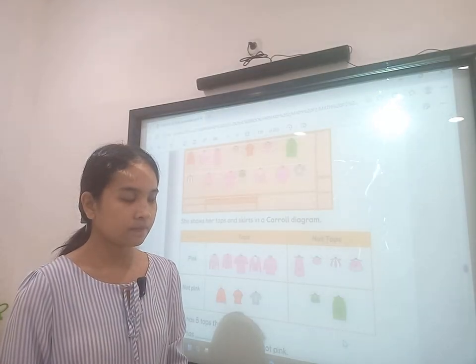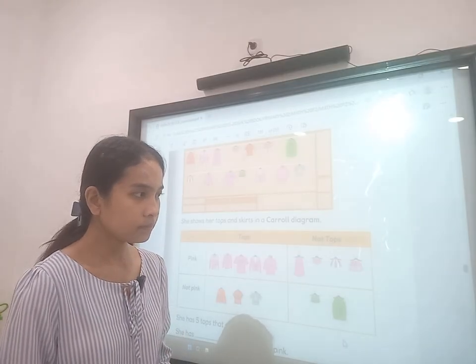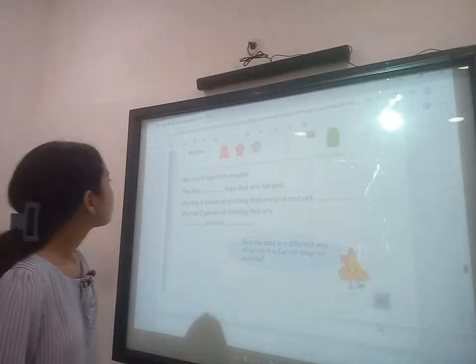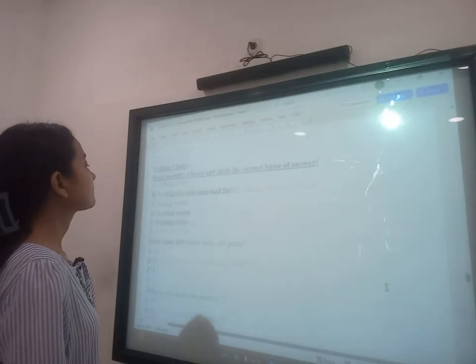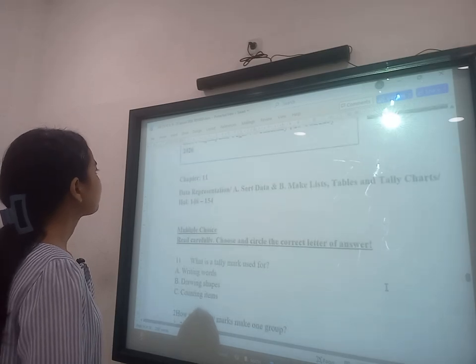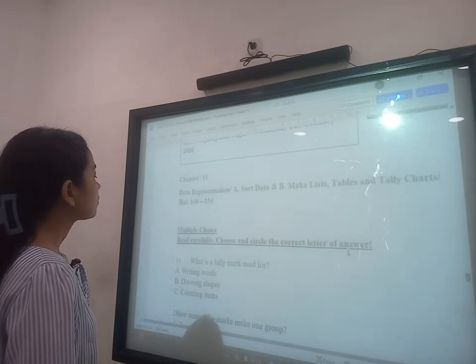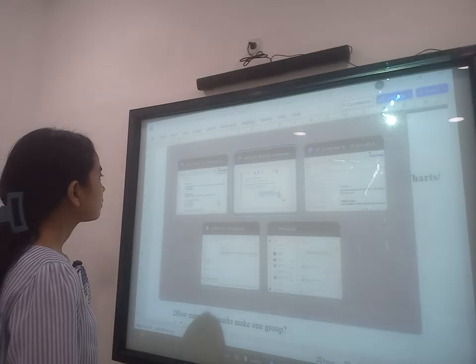Okay. So next we just move to the book. Here I have opened the book actually. The chapter is about tally charts and making the charts, from 146 until 154.